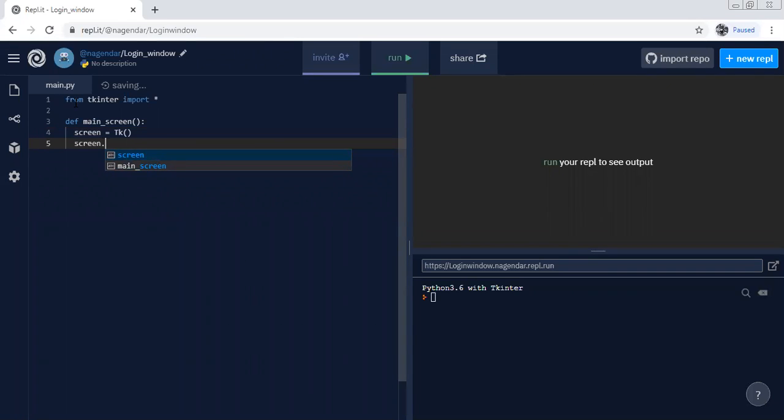So we have geometry. Geometry means the size of the window. Let's say 600 cross 500. This is the size the window needs to open with. Once it is open, what is required next? The title of the window. Some title needs to be there for the window, so screen title.